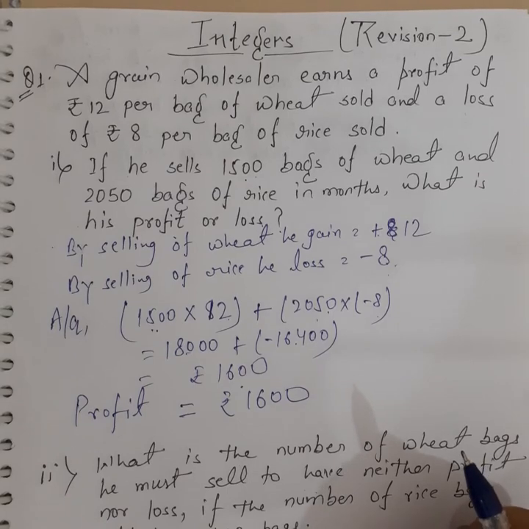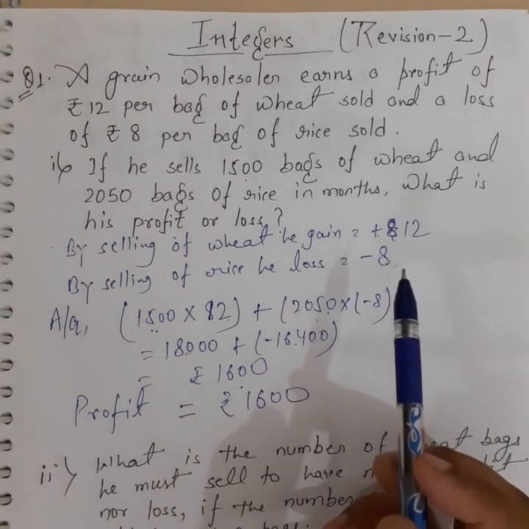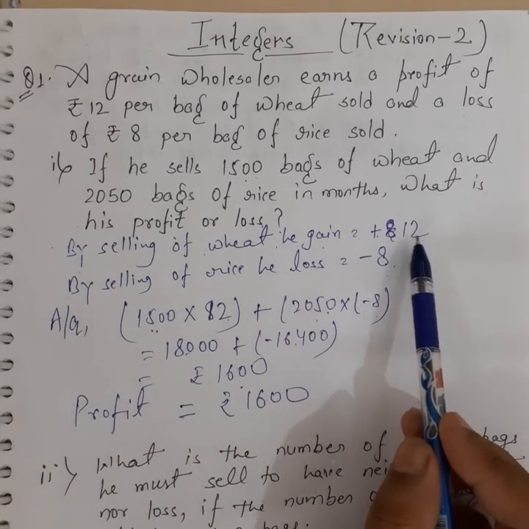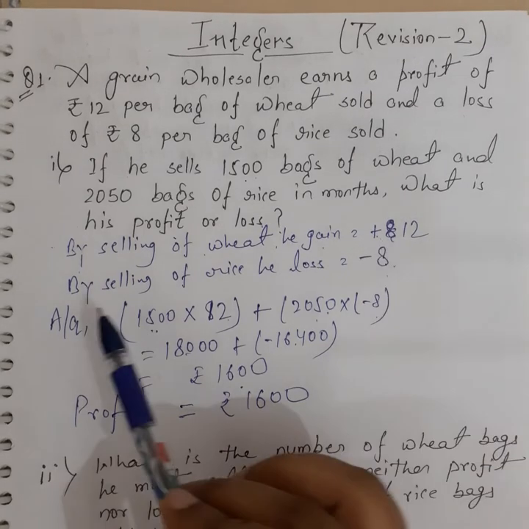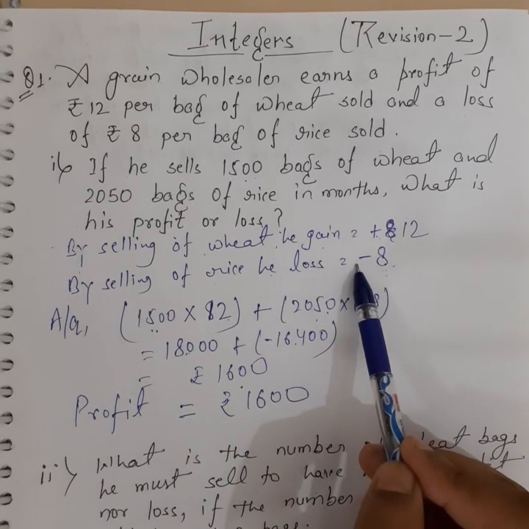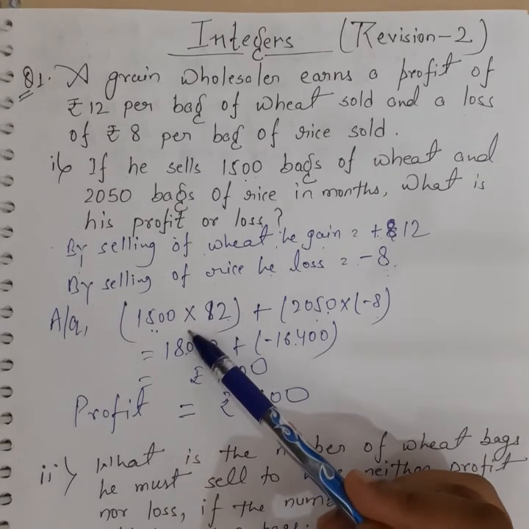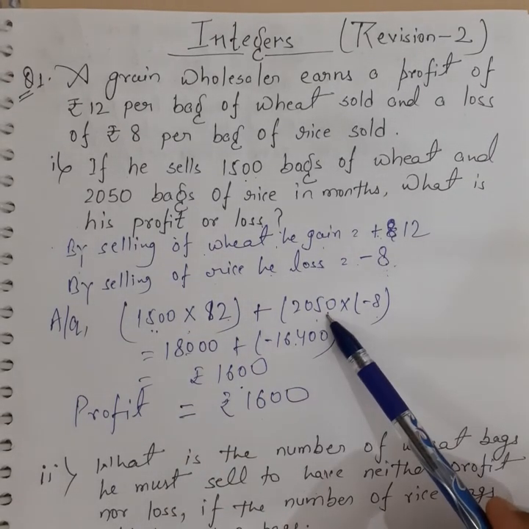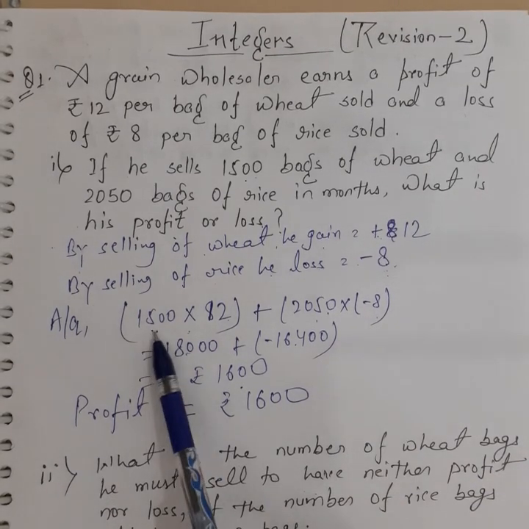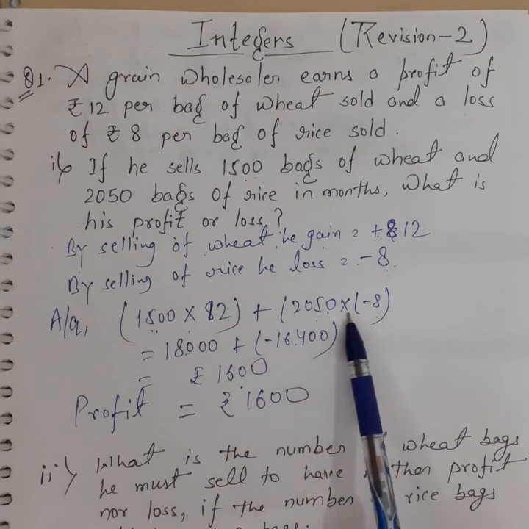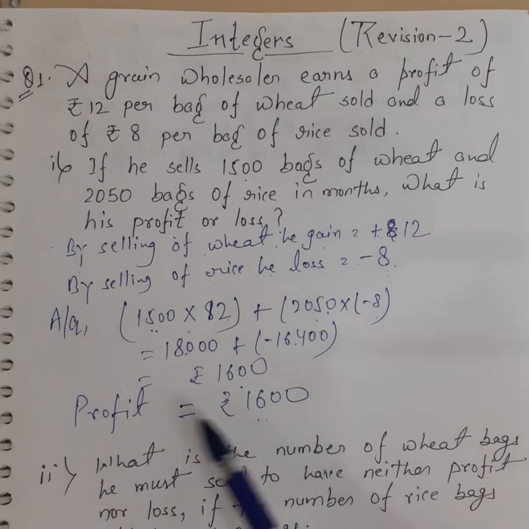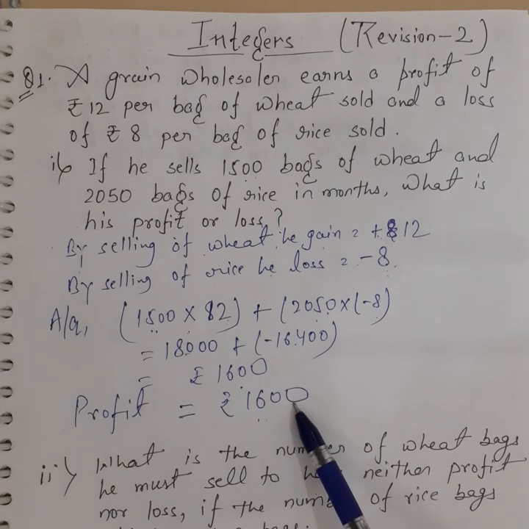Okay. Once again, what is given? Student, it is given that by selling wheat the shopkeeper gained rupees 12. We represent the profit with positive sign. By selling rice he lost rupees minus 8. We represent the loss with negative sign. Now he sells 1500 bags of wheat and 2050 bags of rice. Now we have to find out the total profit or total loss. So 1500 into 12 plus 2050 into minus 8, and we get 1600, which is positive. So the profit he gains is rupees 1600.